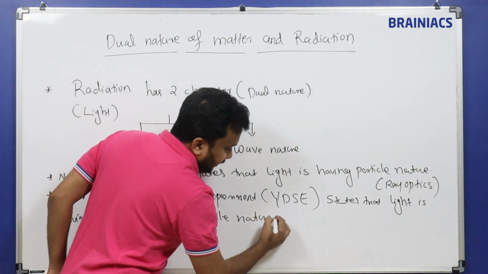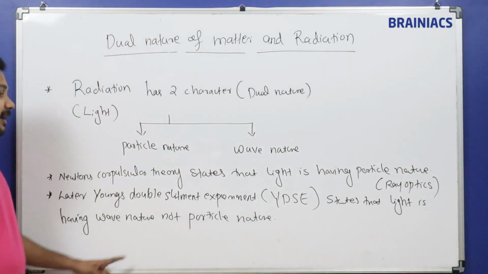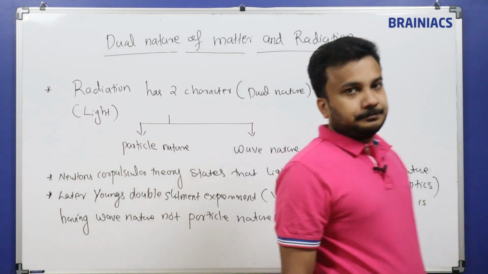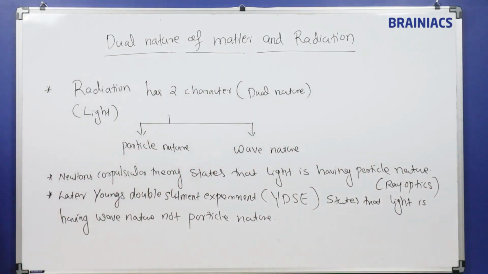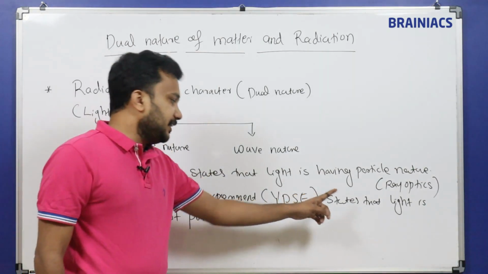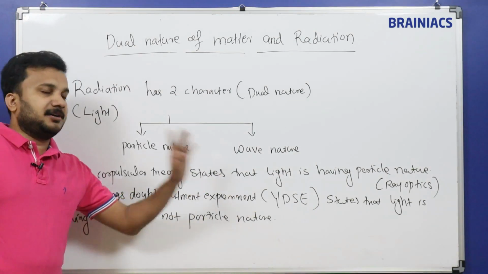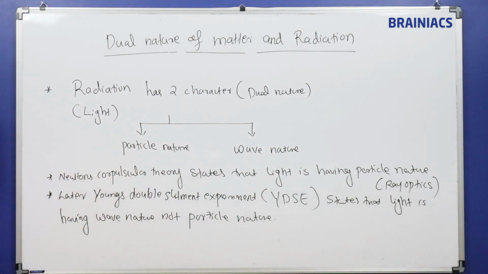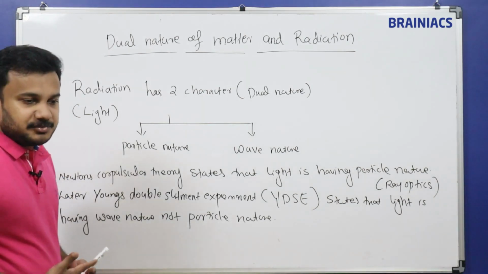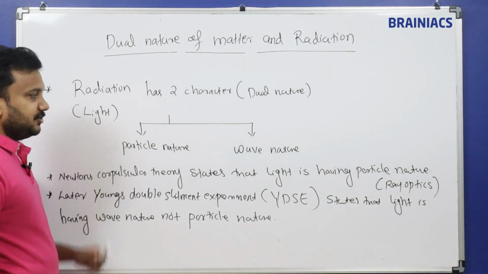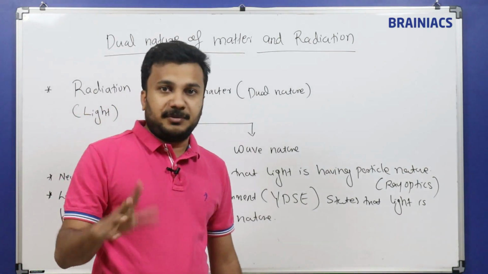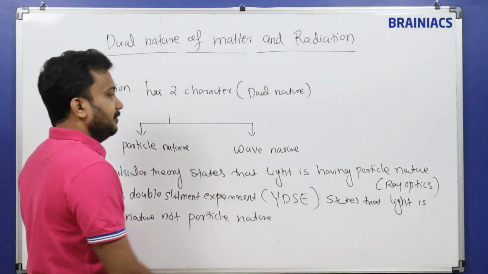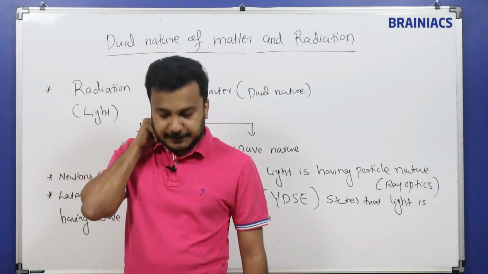So he came and told that light is not in the form of a particle, light is in the form of a wave. He proved using an experiment that light is having wave nature, not particle nature. This is how science went. So initially Newton came and told, as per my corpuscular theory, particle nature. Then after some years we found that no, light is not in the form of a particle, light is in the form of a wave. So we come to the wave nature behavior.